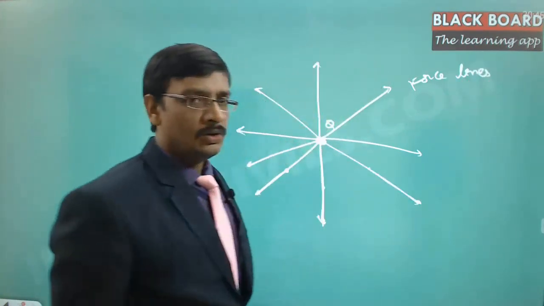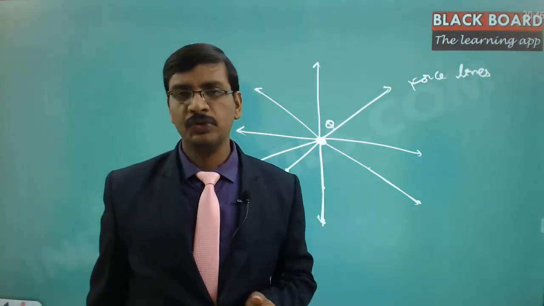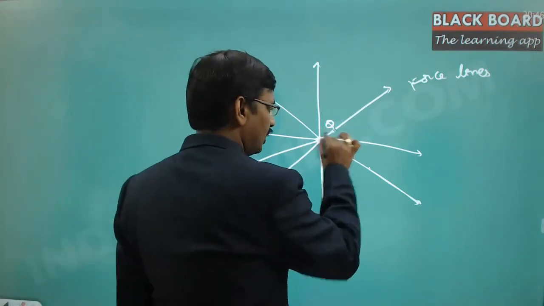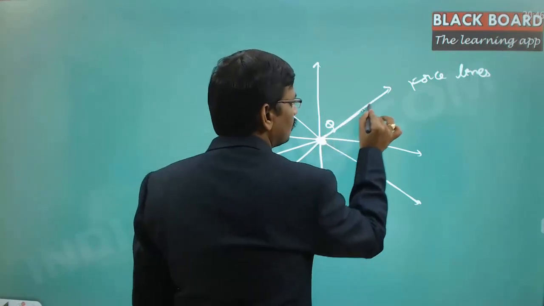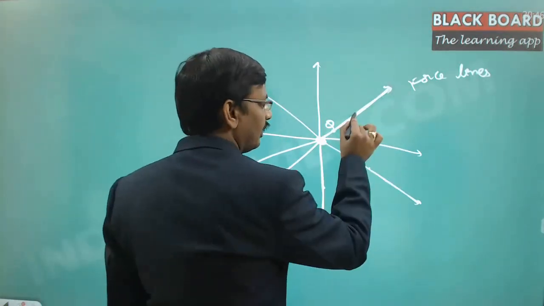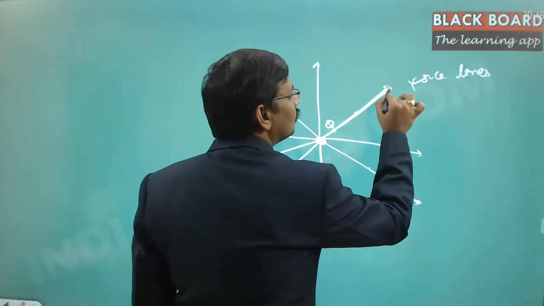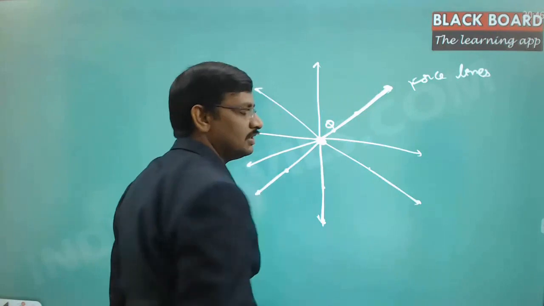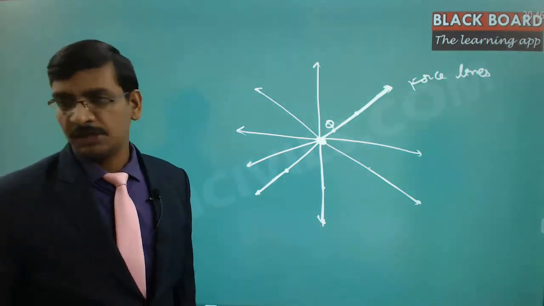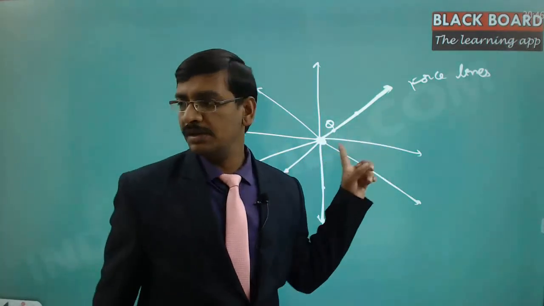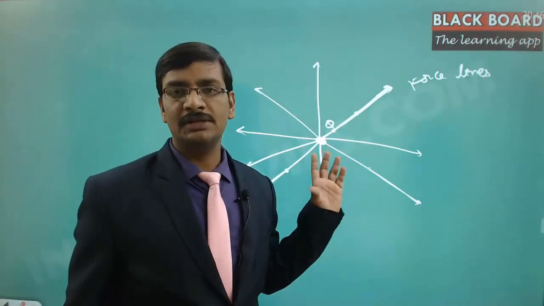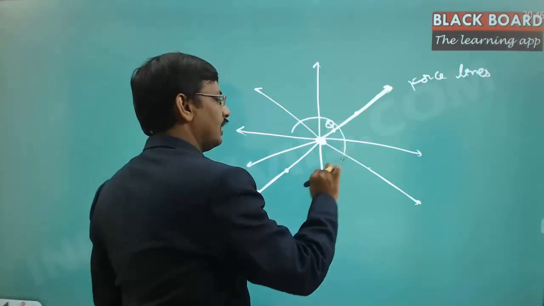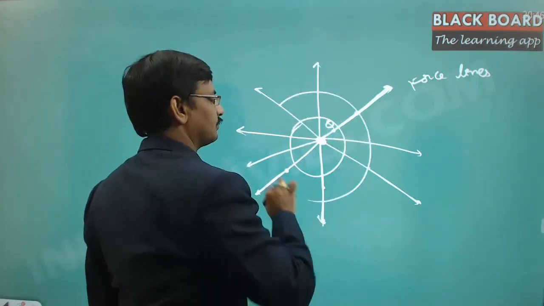Obviously, as there is a force line, you are expecting a potential as well. That means if I keep the charge here, it has the ability to move more distance. If I keep the charge here, it has the ability to move a lesser distance. If I keep it here, it will be very less. If I keep it here, it's not having the influence at all. That means it has different abilities at different points. Obviously, that ability is nothing but the potential. Hence, the equipotential lines will be circular lines like this.